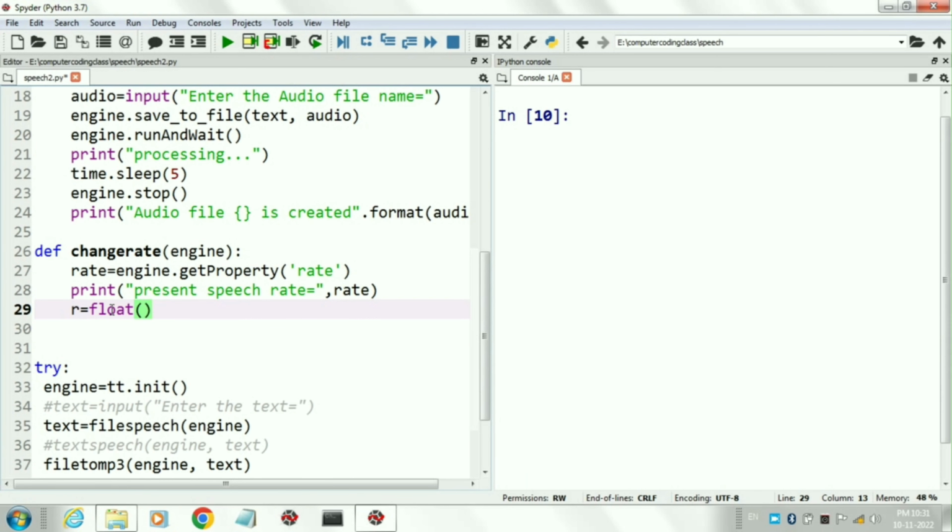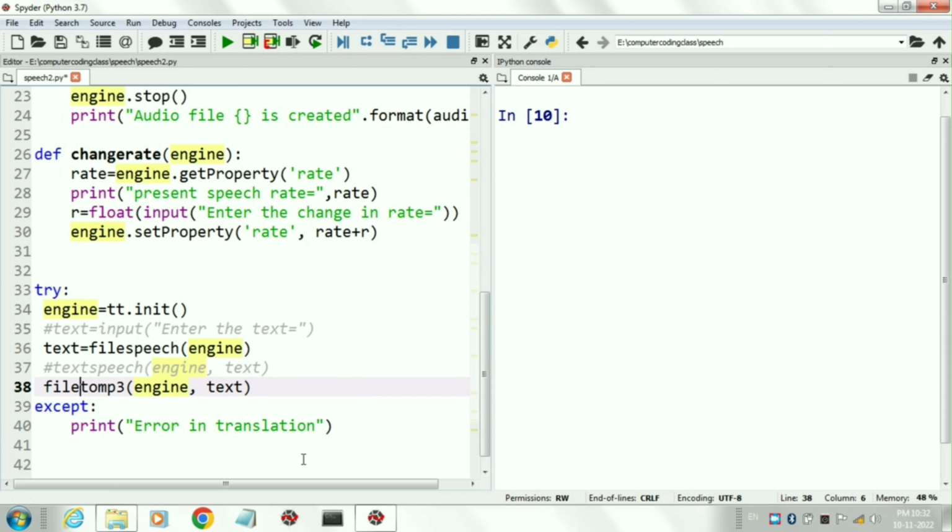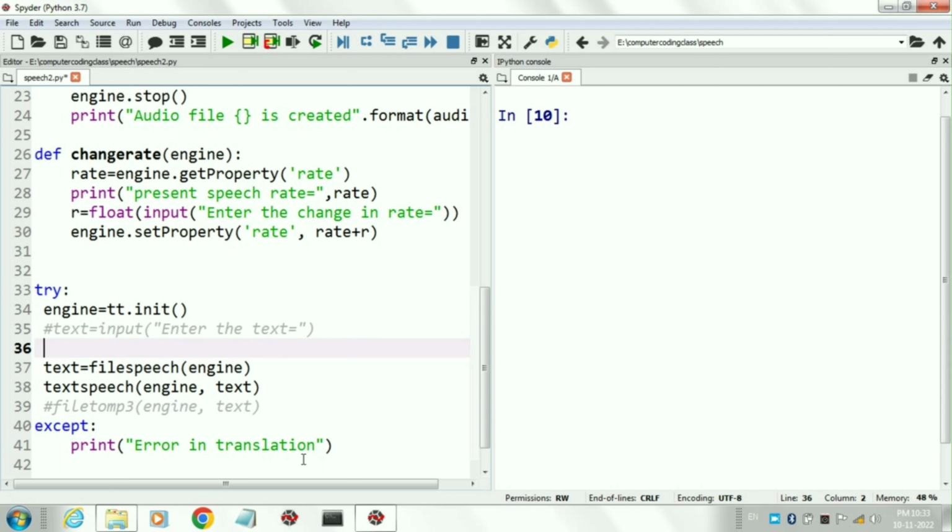Here we can increase and decrease the speech rate. For decreasing the speech rate, we will add a minus before the numeric number. That number is stored in a variable named R. The maximum speech rate is 200 and the minimum is 0. Now we will change the speech rate by using the command set property. Now call the function change rate and pass the parameter engine. Here we disabled the function file to mp3 and enabled the function text speech.